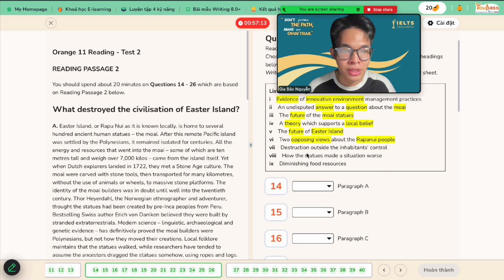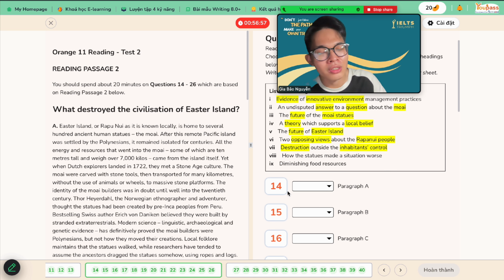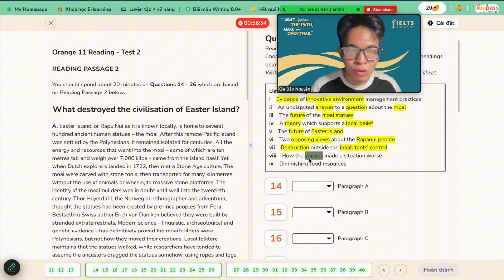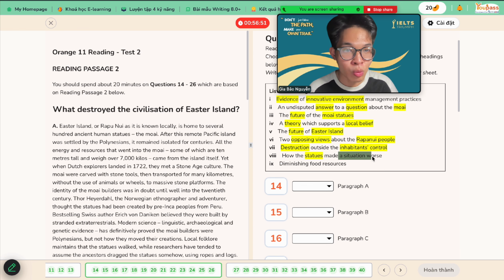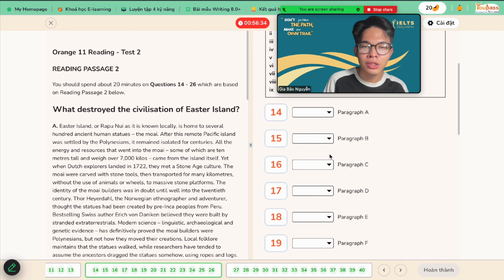Move on, the destruction outside the inhabitants' control. Inhabitants are the people living in one place. So the destruction outside the inhabitants' control means, for example, I am a citizen of Ho Chi Minh City, which means I cannot control this destruction. Move on to the next one, how the statues made a situation worse. Next up, diminishing food resources. What does diminishing mean? It means reducing, or doing something bad, negatively affecting something. Food resources, the amount of food. Move on to the next one.